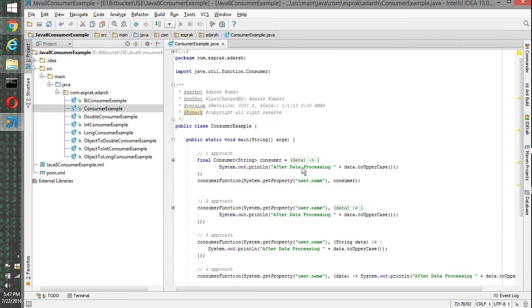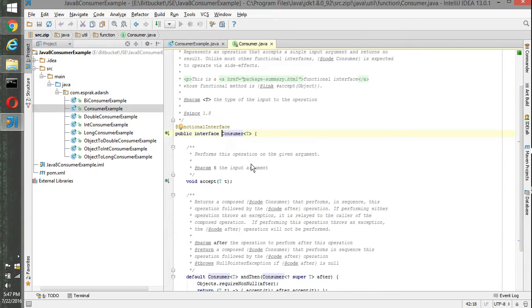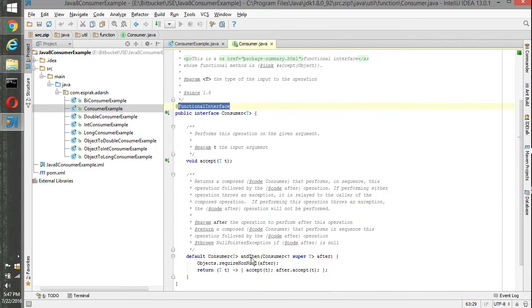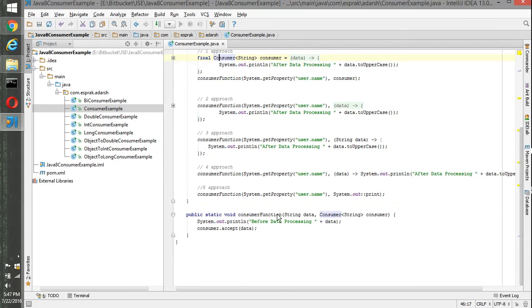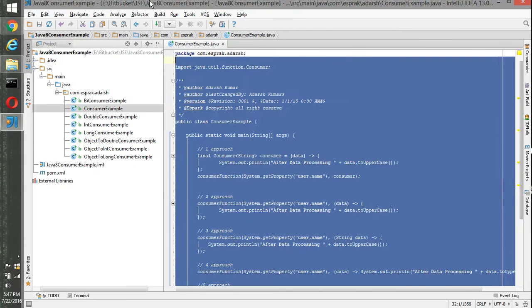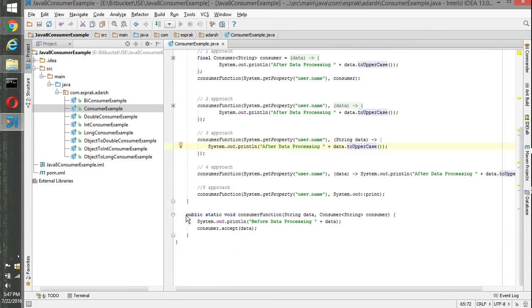First we have the Consumer interface, which accepts a value of a given type. It's a functional interface, and it also supports chaining. Take an example where we have a method which takes a consumer interface and data.